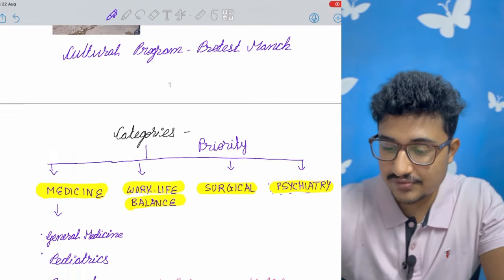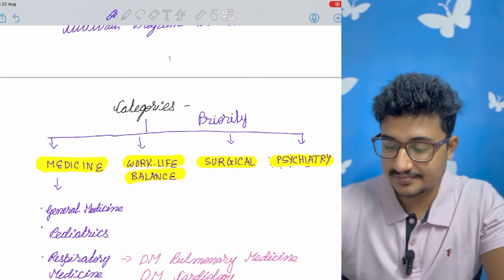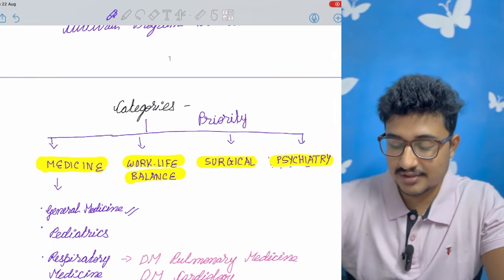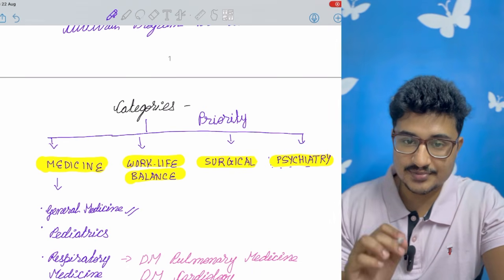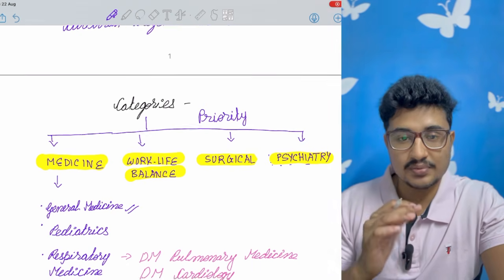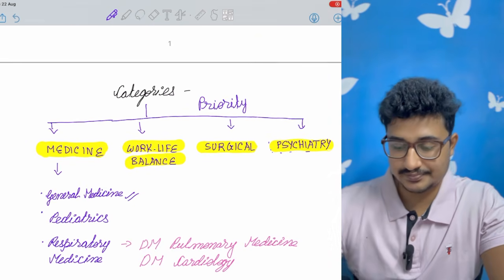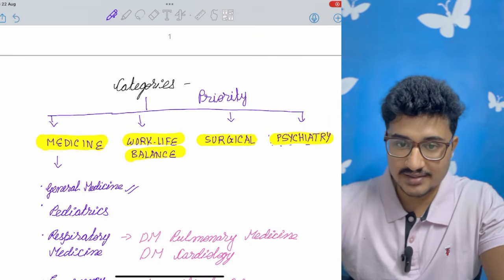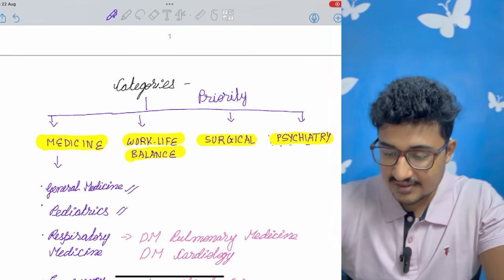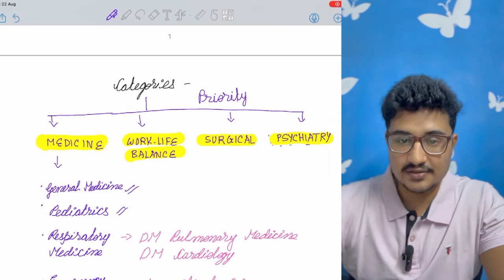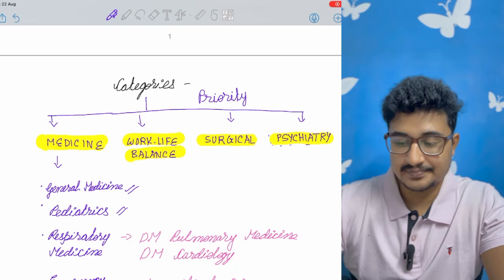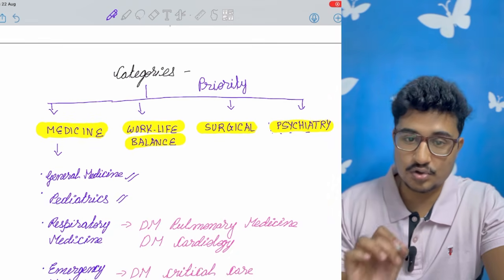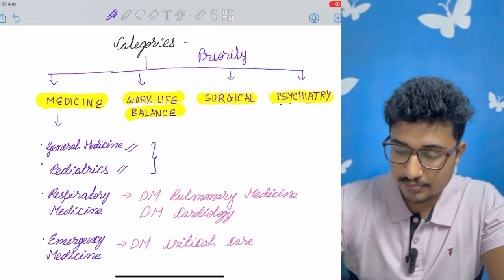So coming to the first block, that is medicine. At first, the top is general medicine. We all know there are n number of DM subjects that you can do. So medicine has a great scope. It is an evergreen branch. After that is pediatrics. If you are willing to deal with pediatric patients and can handle them, then pediatrics is a good option. These are the topmost 2 branches.